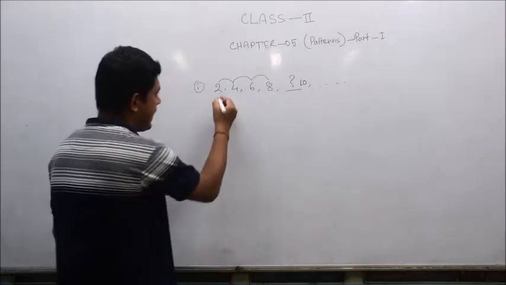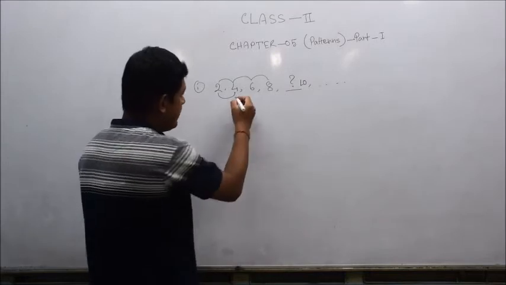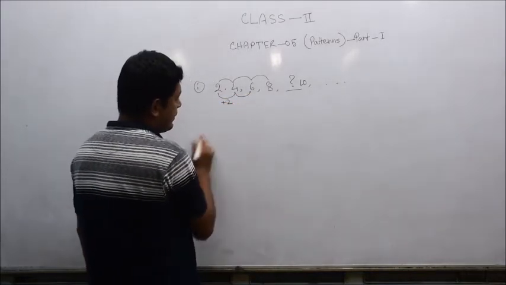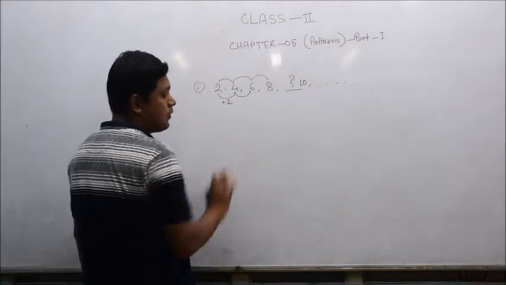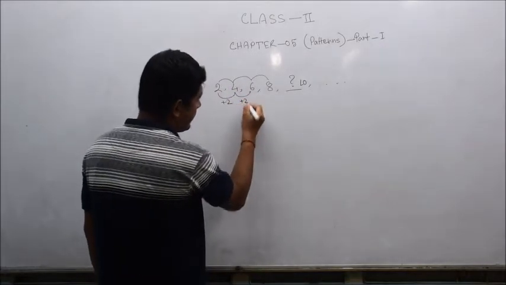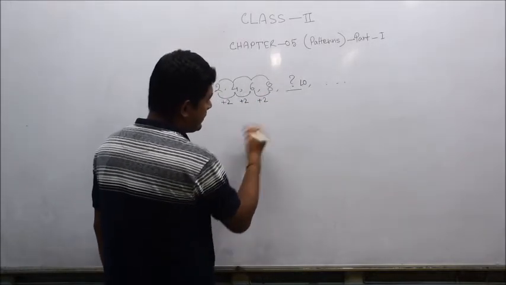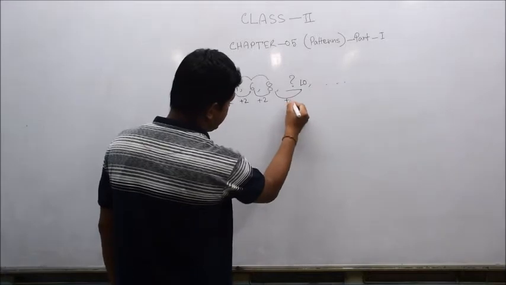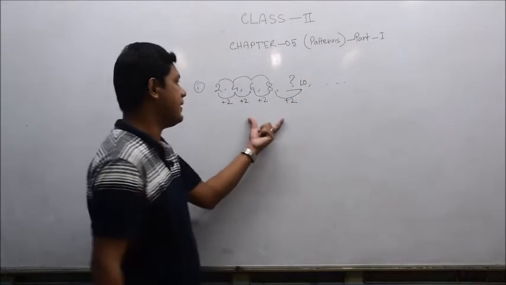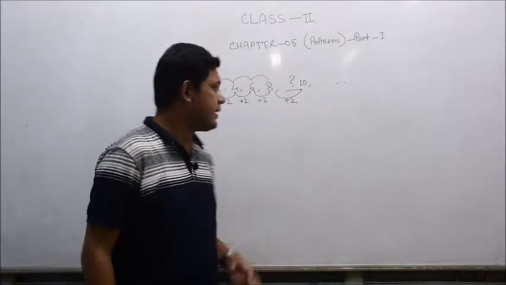We can say the second number is related to the first number. How? If we add 2 to the previous number, 2 plus 2 is 4, 4 plus 2 becomes 6, 6 plus 2 becomes 8, and 8 plus 2 becomes 10. It follows a specific rule because the numbers are growing by 2, isn't it?